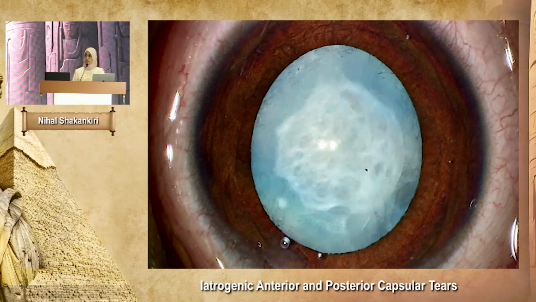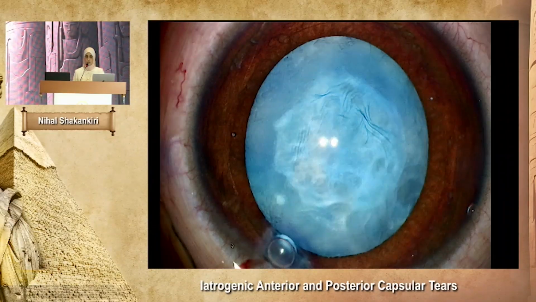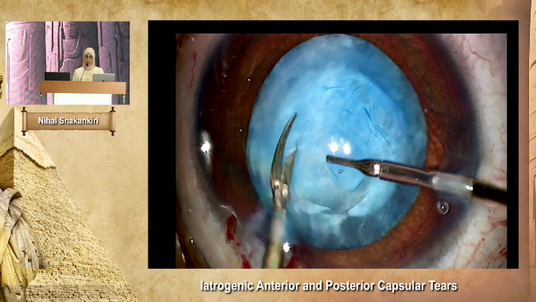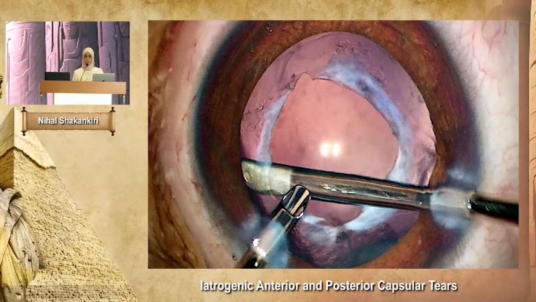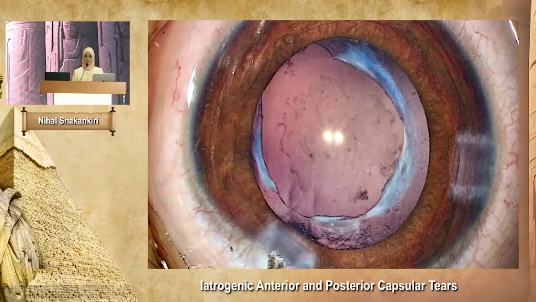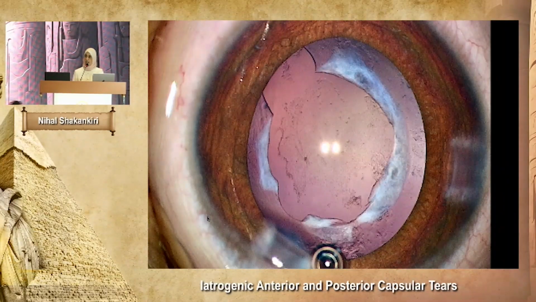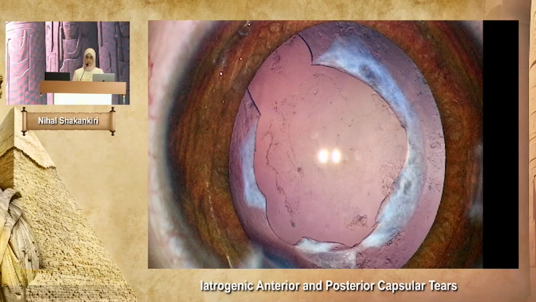Some cases of congenital cataract have fibrosis of the anterior capsule. After cutting the anterior capsule, you can see here the junction between the fibrotic and the non-fibrotic part, usually a weak point. You should take care because during irrigation aspiration, this weak area may tear up like that. And here you have an iatrogenic tear in the anterior capsulorhexis.